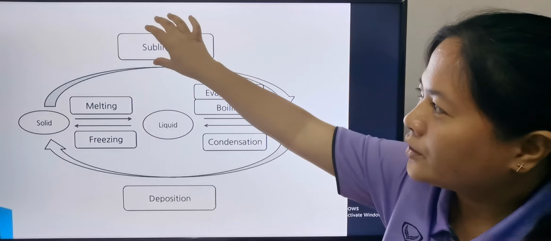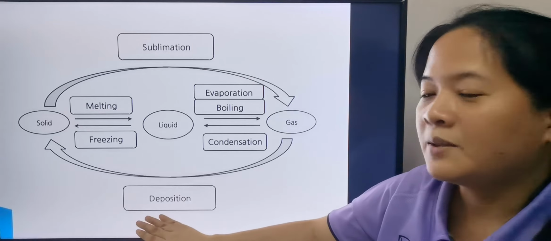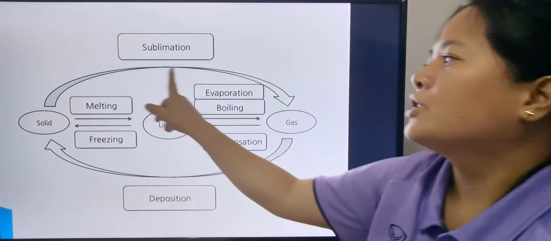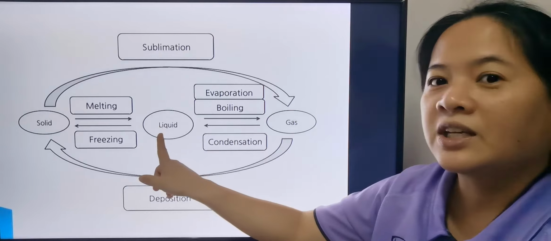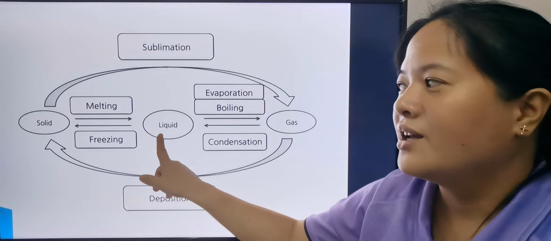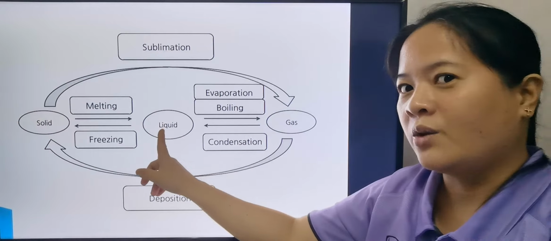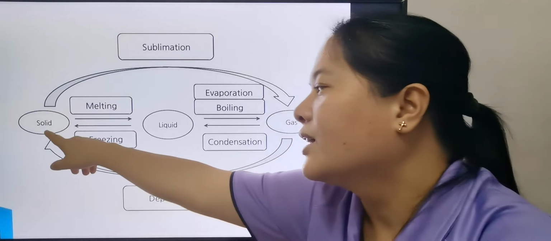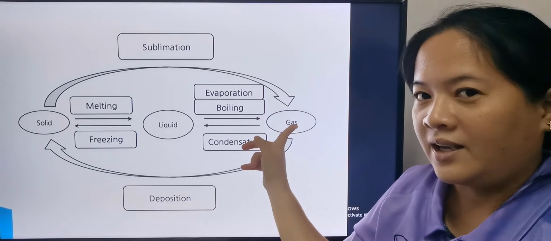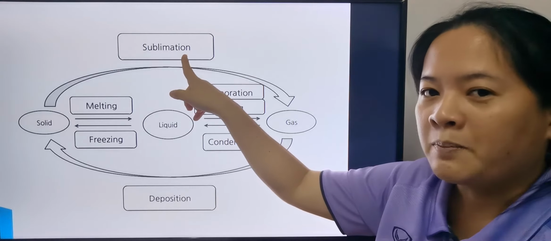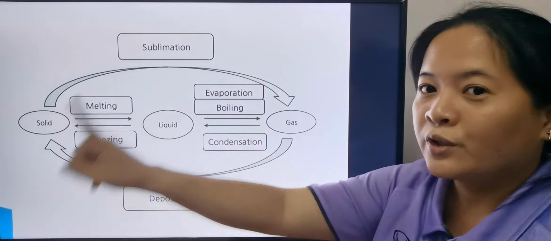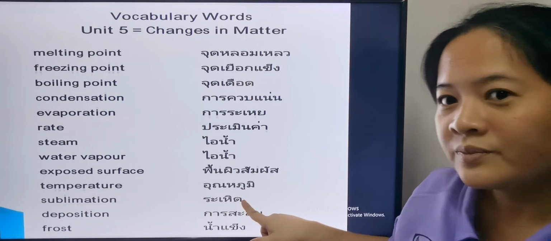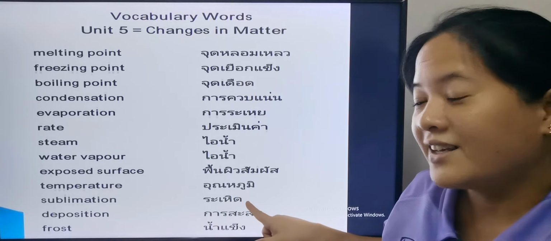Now, for today, we're going to study about sublimation and deposition, okay? So there are instances that solid can change directly into gas without changing into the liquid state first, okay? Usually it's solid changing into liquid and then changing into gas. But there are instances that solid can change into gas directly, okay? So this is called sublimation, okay? Sublimation, you go back to the vocabulary word. What is sublimation? Sublimation, okay? So I hope you understand this, okay?